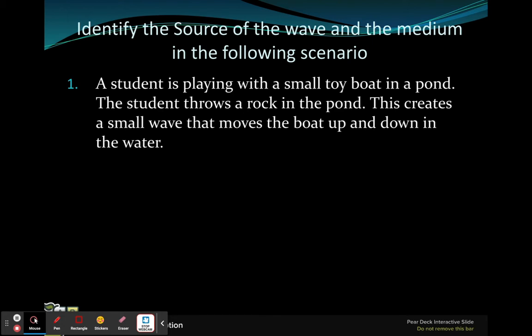All right, another practice question. So pause this as you answer it, and then I'll give the answer. So the question wants the source of the wave and the medium. In other words, the disturbance and the medium. So the source would be the rock. That's how the energy got into it. And the medium is what takes the energy from the rock and moves it. Well, the water does. So the water is the medium.